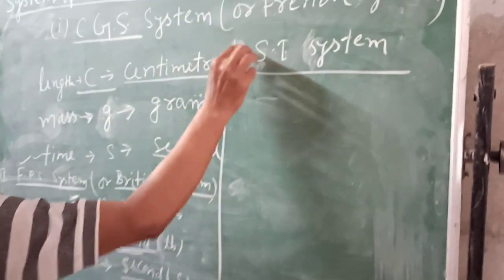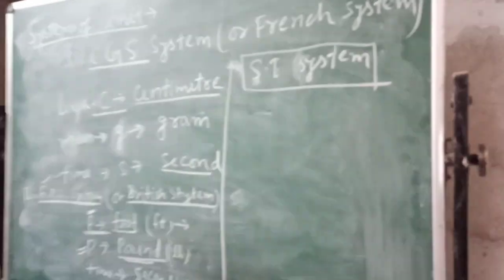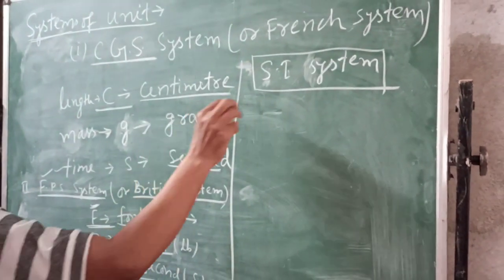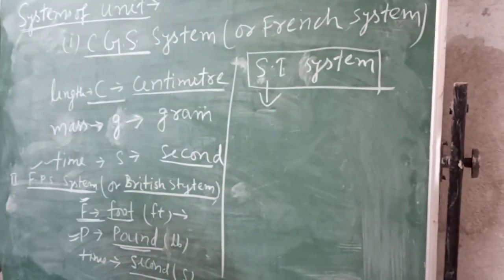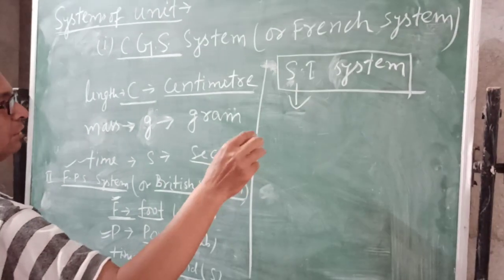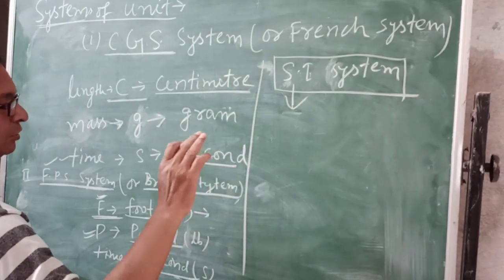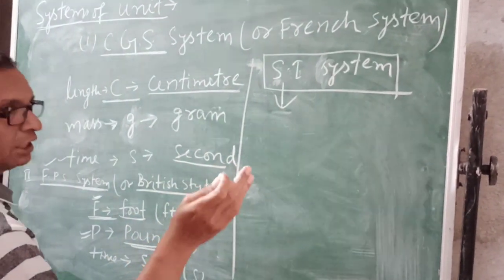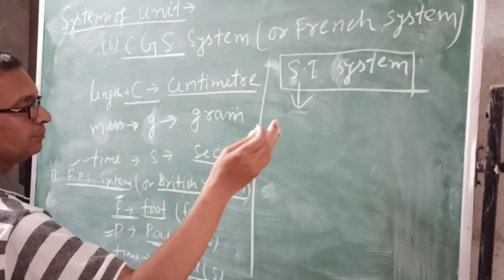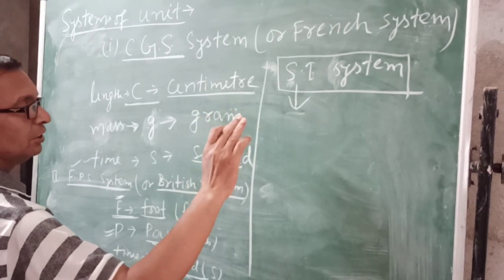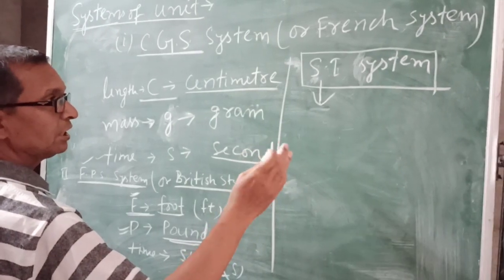Third, the international system of units developed in France. It is the most important unit system in the world because it is developed and used by the whole world, all countries, and the unit is always the same and cannot be changed in any other country.